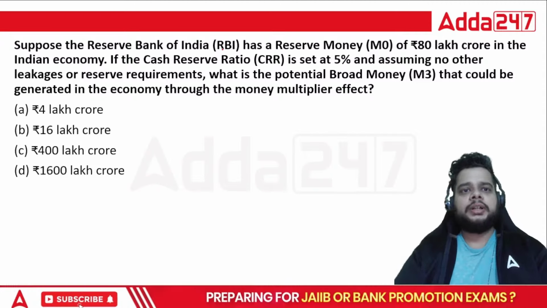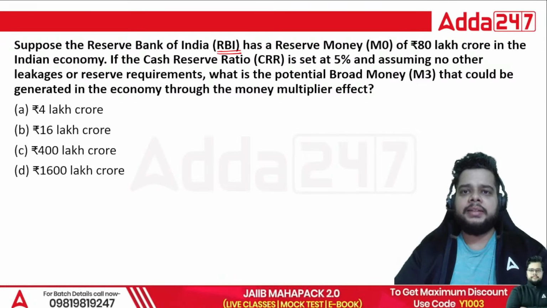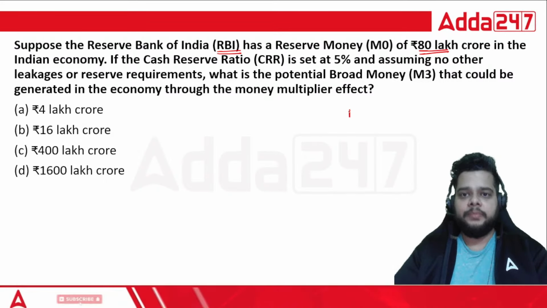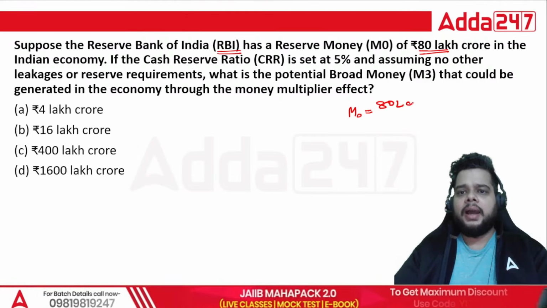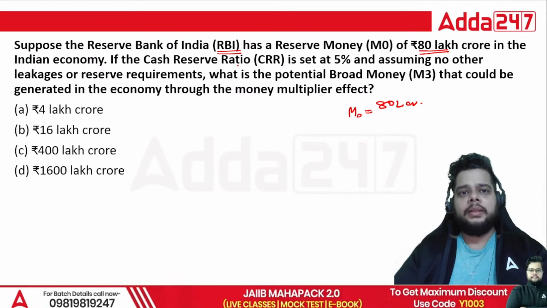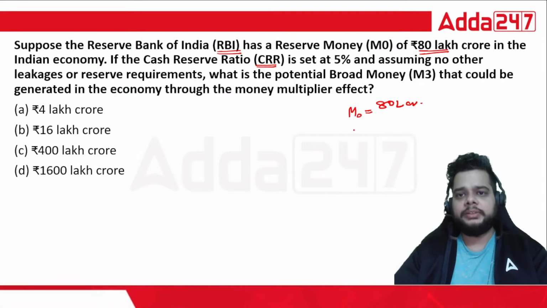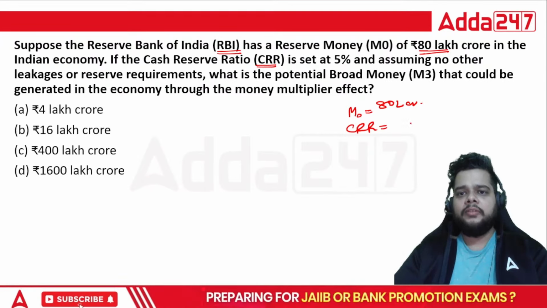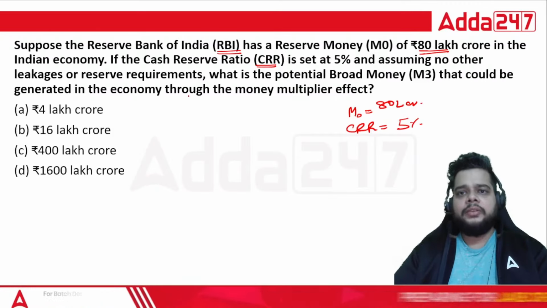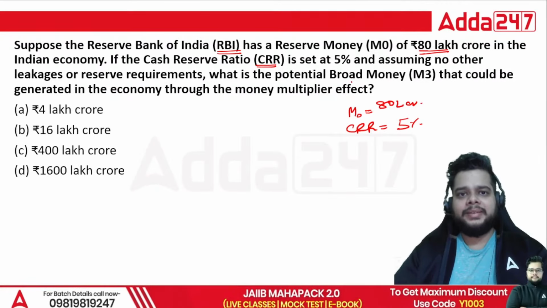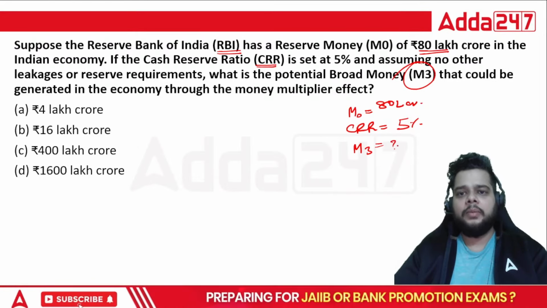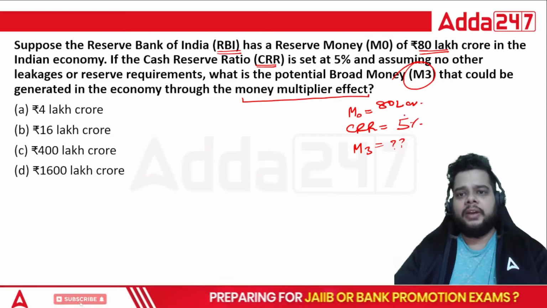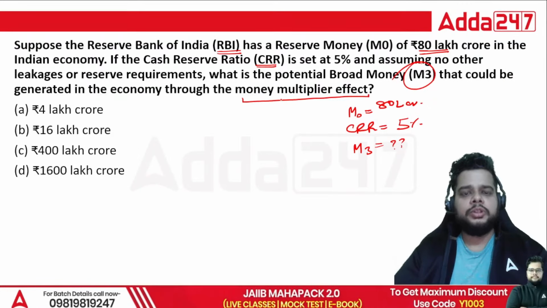Then we have, suppose the Reserve Bank of India, the RBI, has reserve money M naught of 80 lakh crore. Fine, this is the reserve money. Always remember, M naught is known as the reserve money, 80 lakh crore in the Indian economy. The CRR is set at 5%, so the reserve ratio is 5%. Assuming no leakages or reserve requirements, what is the potential broad money, that is M3, that could be generated in the economy through the money multiplier effect? Now, directly it is mentioned that you have to use the money multiplier effect.